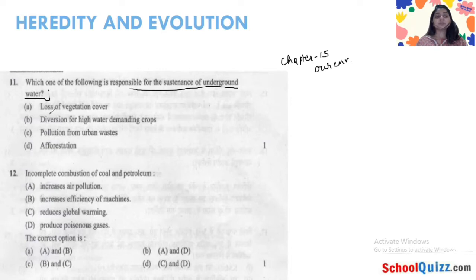Option 1 is loss of vegetation cover. Second option is diversion for high water demanding crops. Third, pollution from urban waste. And afforestation.